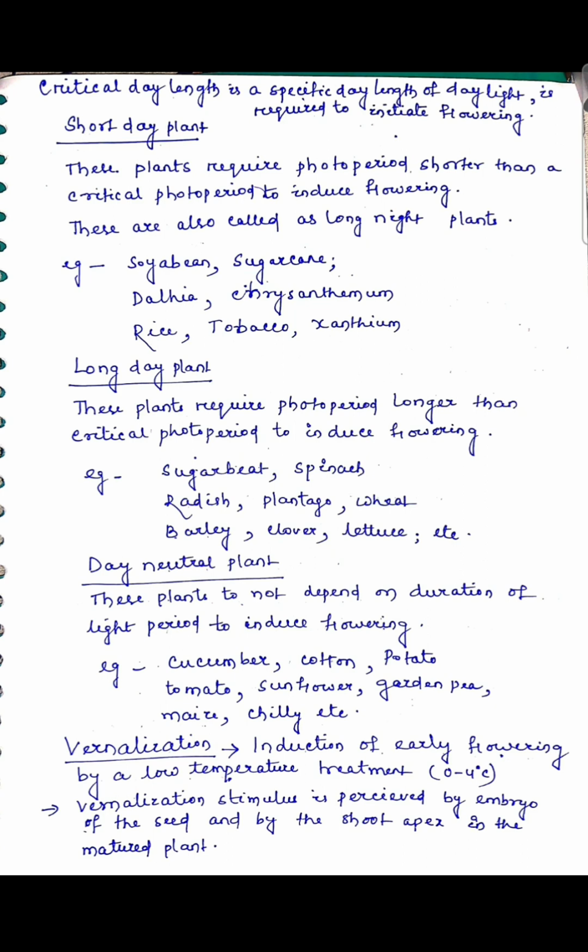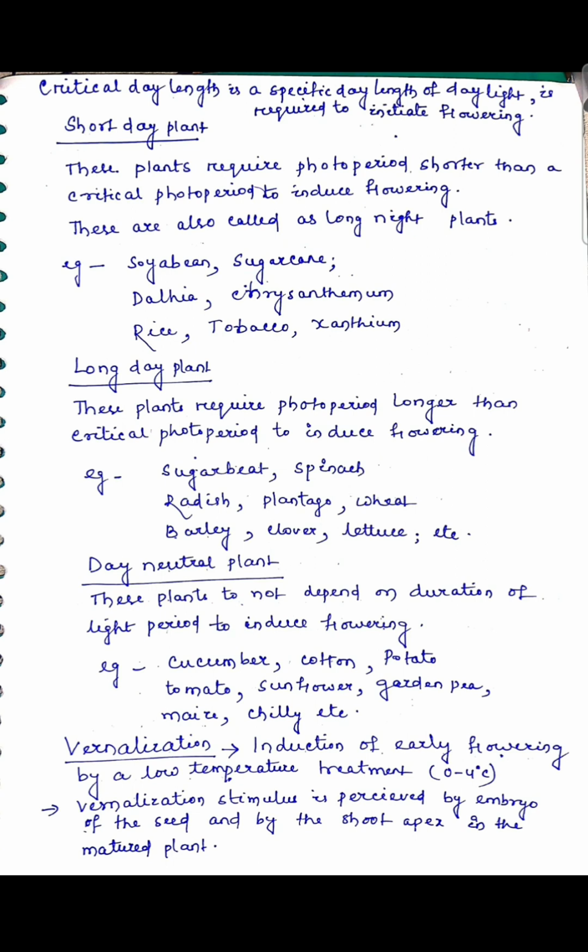Then what is a day neutral plant? Day neutral plants do not depend on any photoperiod to induce flowering. They are independent of such photoperiod. Examples are cucumber, cotton, potato, maize, sunflower, garden pea and chili, etc.